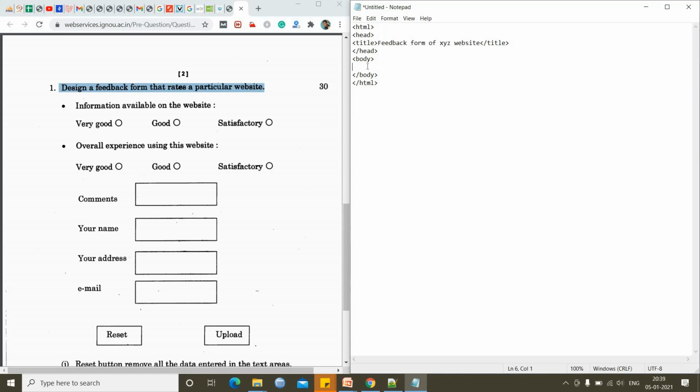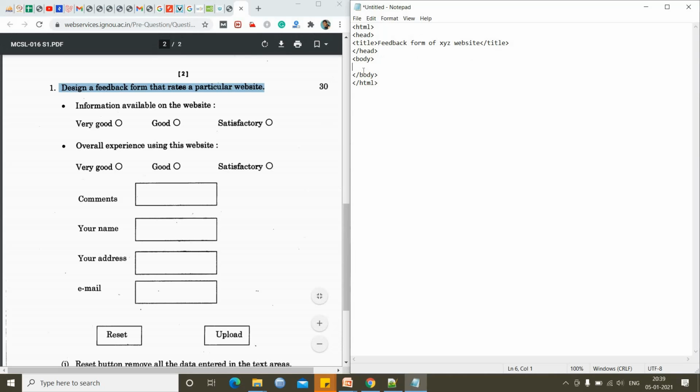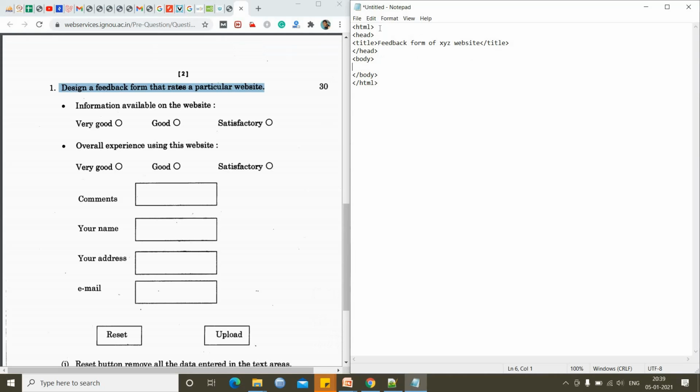Now, in the head we will use CSS and JavaScript also, so that will come later on. Now in the body we will first design our HTML form.